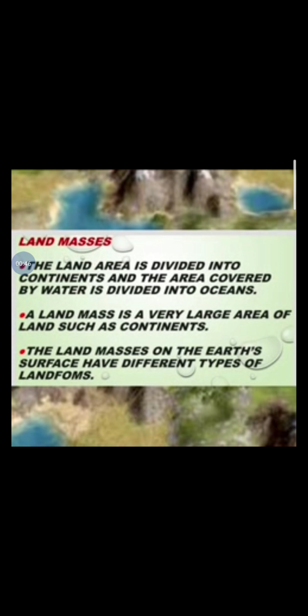Land masses. The land area is divided into continents and the area covered by water is divided into oceans. A landmass is a very large area of land such as continents. The land masses on the earth's surface have different types of landforms. So, we'll have a look at that. Landforms. Landforms are the natural shape or feature of the earth's surface.